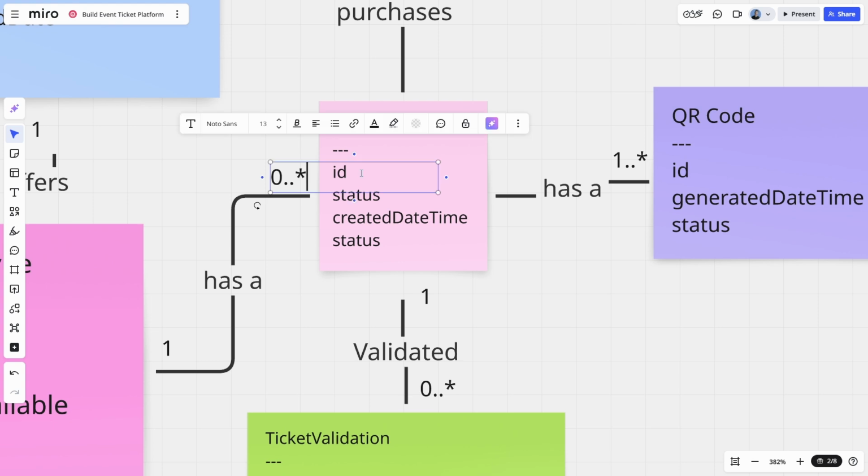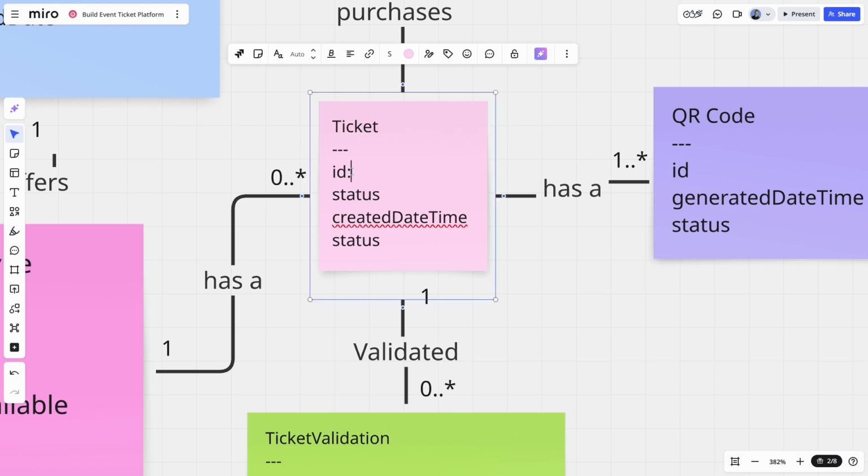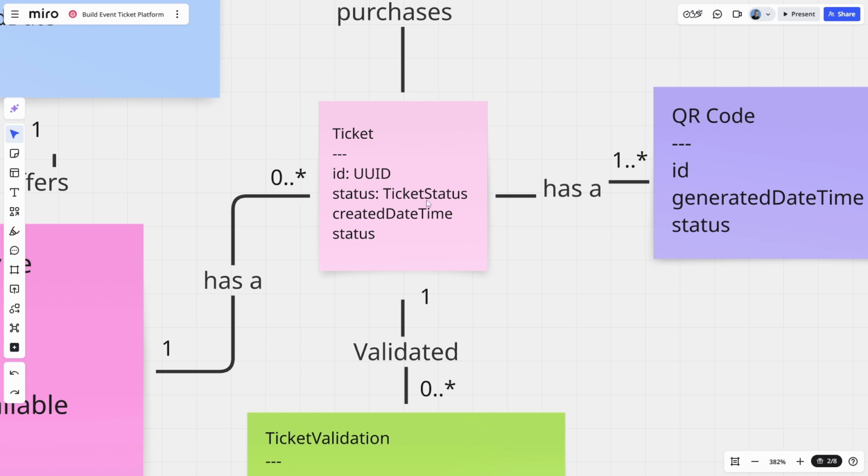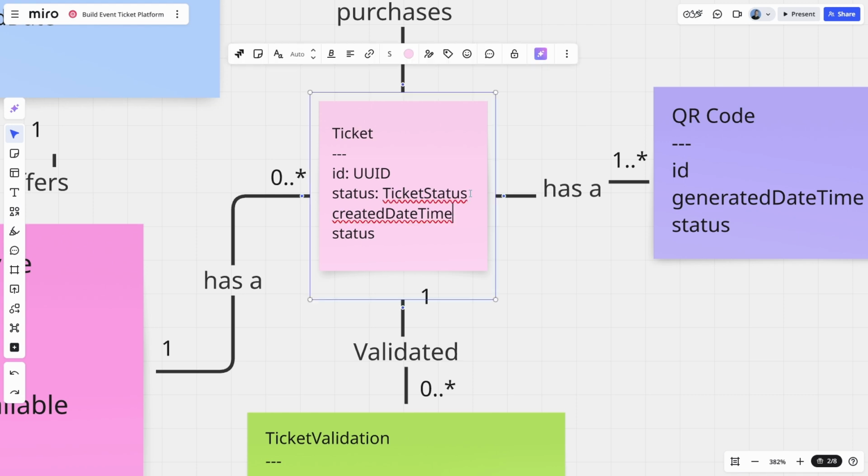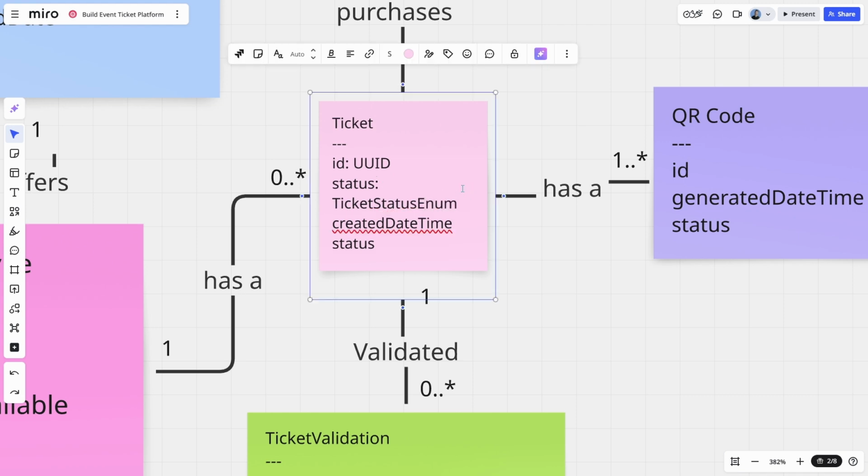So for a ticket, I think having an ID as a UUID makes perfect sense. Now for status, the status of a ticket, I think this should be a ticket status enum. There should be some clearly defined statuses for our ticket. Cancelled, active, I think they should be initial ones. I'm not going to represent ticket status here, but just know that we'll use an enum for this. Maybe we just rename it enum to make it obvious.